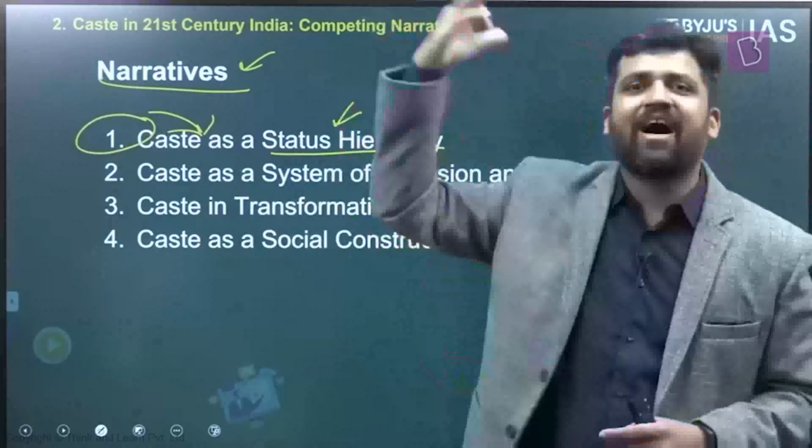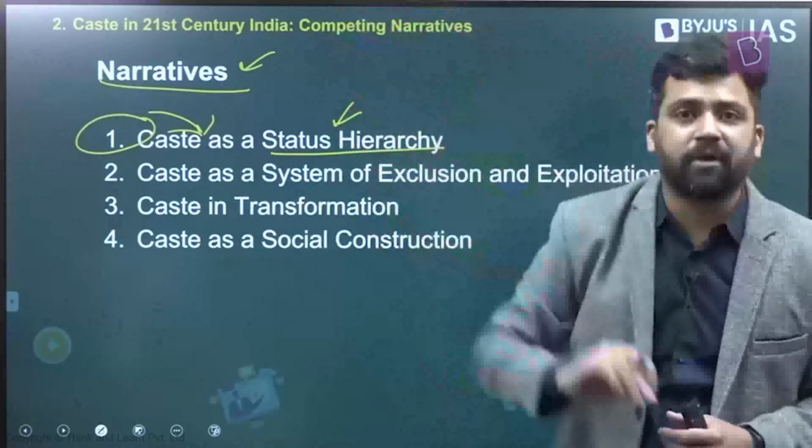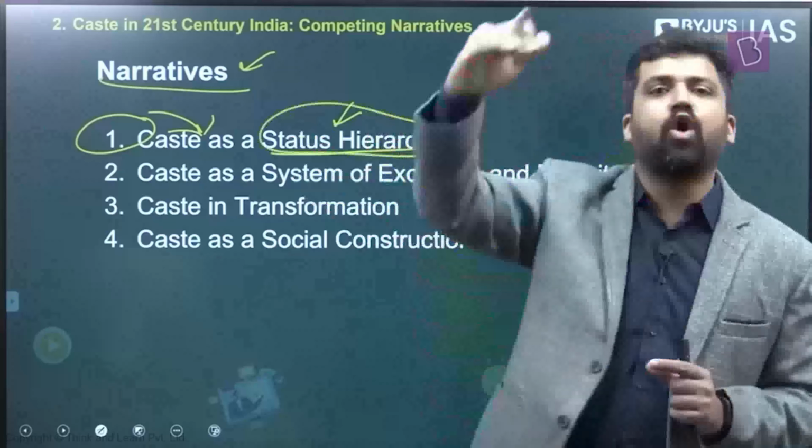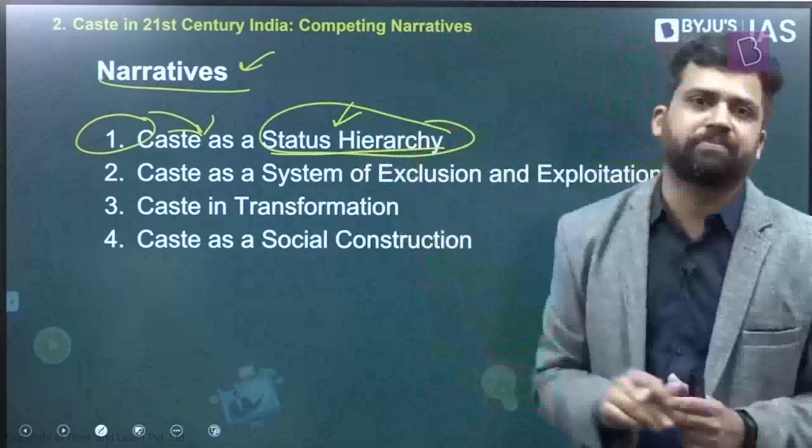For example, Brahmins might have higher status. Kshatriyas might have lower status as compared to Brahmins. The Vaishyas will have lower status as compared to Kshatriyas and Brahmins. Shudras will have even lower status. So there is a status hierarchy. So the caste system is nothing but a hierarchical arrangement of groups on the basis of status. So this is one narrative. There are different thinkers who have looked at caste from this perspective.